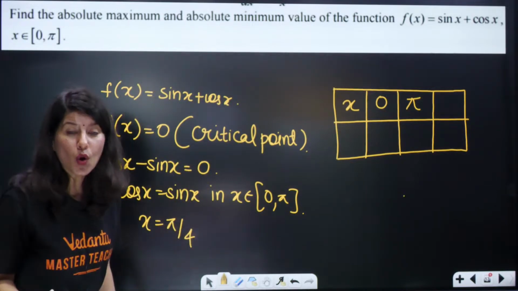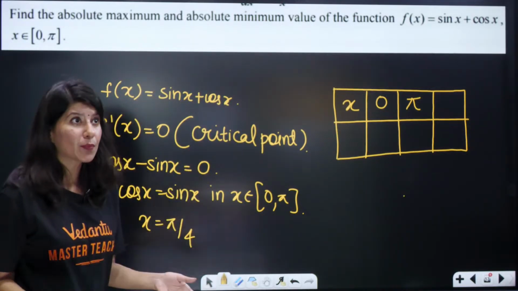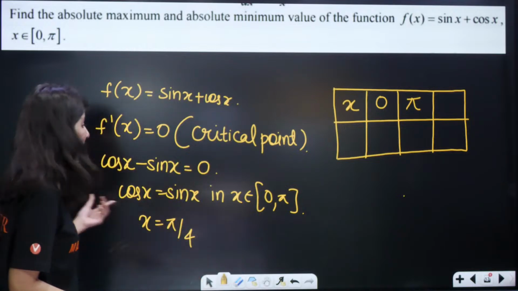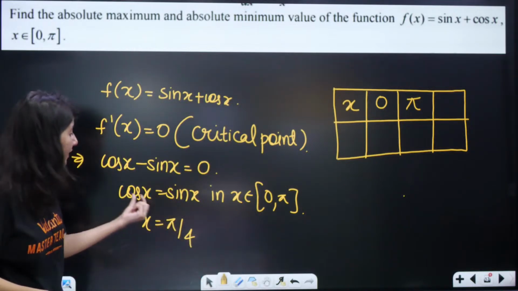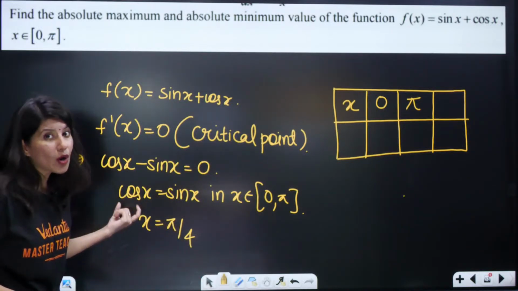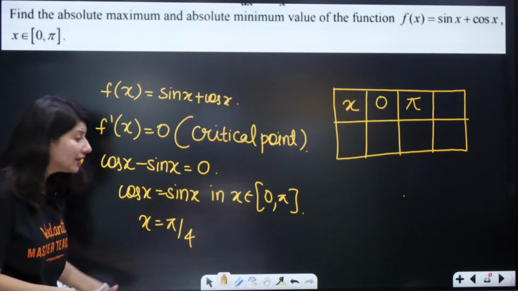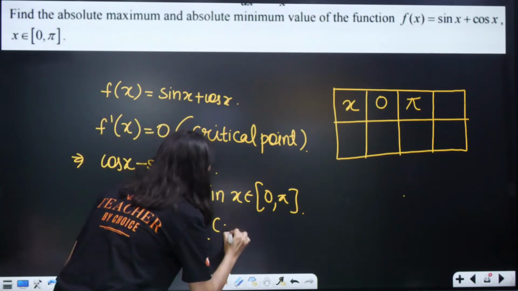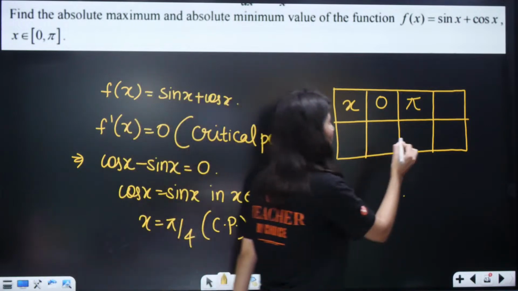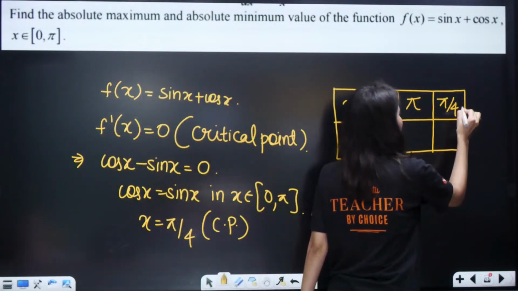But in the second quadrant, you all know sin is positive but cos is negative. So in the second quadrant there will be no equality. Cos x will never be equal to sin x there. Only in the first quadrant we will get only one. This is your critical point, CP. So one more point I have got, which is pi by 4.